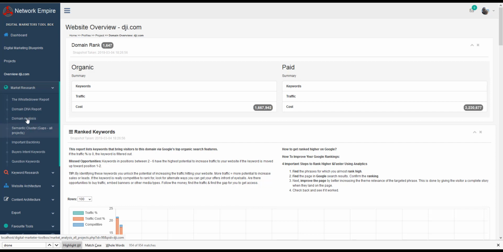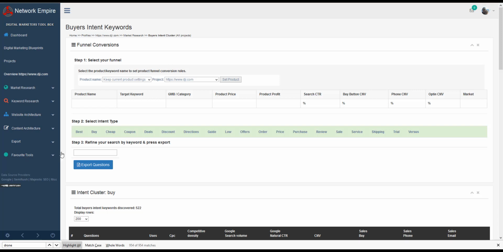The same for the semantic cluster. We can look at all the keywords we found from all these competitors, their backlinks. If they've got professional SEOs working with them, you're going to pick up some really cool tricks just by analyzing those backlinks and following them all the way back. You potentially can even get backlinks where they're getting backlinks from. So that's cool. Buyer's intent. This is awesome. This gets us all the buyer's intent keywords back from the search.